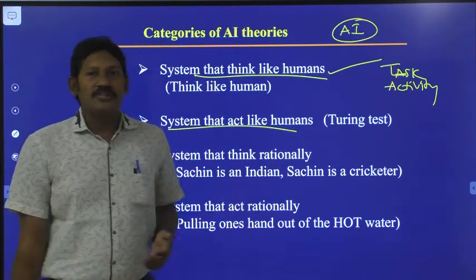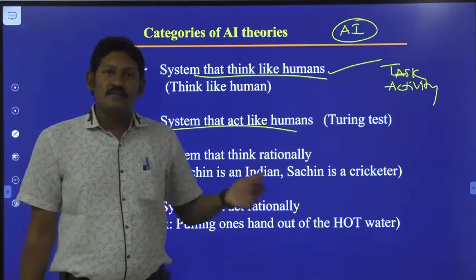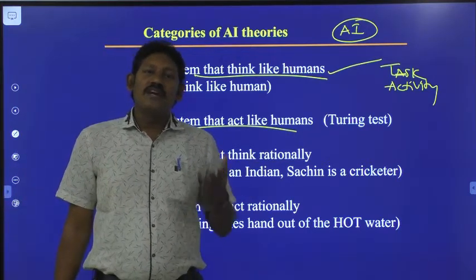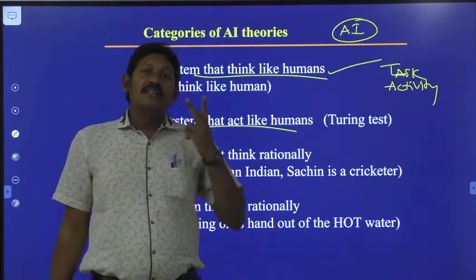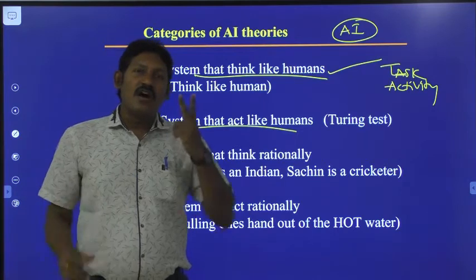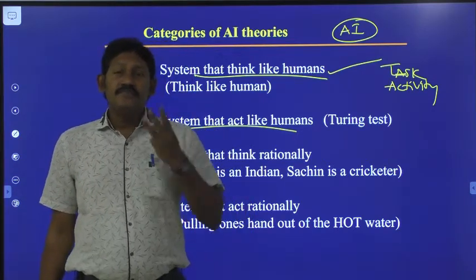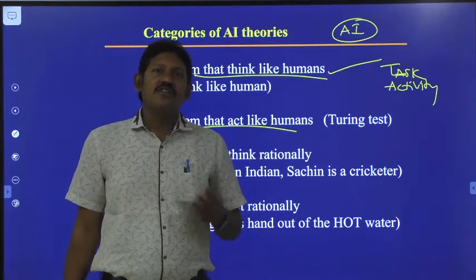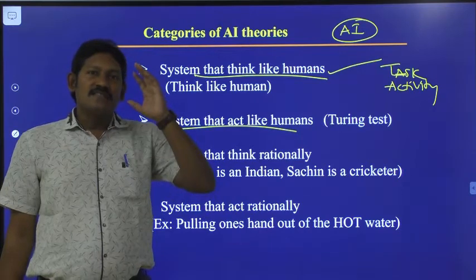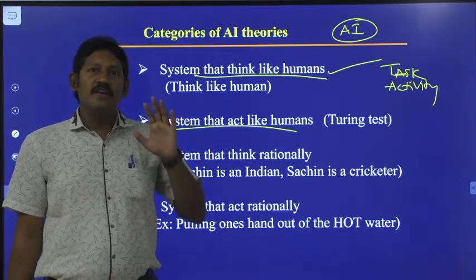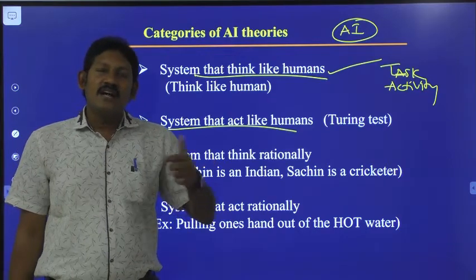For example, if you go shopping to buy some new clothes, what will we do? We will consider the quality of the cloth, whether it is a new model or not, as well as the price. By considering all these factors, we choose whether to buy or not. It means we human beings have some assumption in our mind, and keeping that in view, we decide whether to buy that or not.